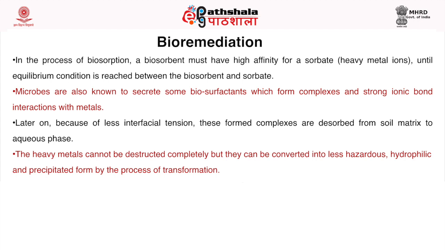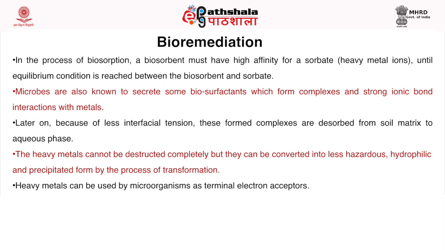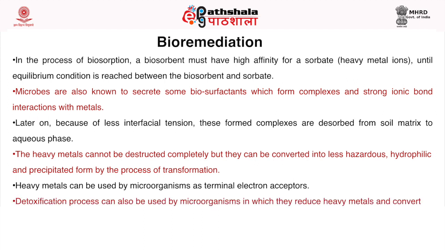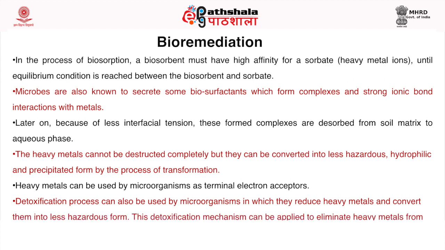As I told earlier, chromium 6 can be converted into chromium 3 or chromium 0, or they can be converted into hydrophilic forms, or they can be precipitated or transformed. Heavy metals can be used by microorganisms as terminal electron acceptors. The detoxification process can also be used by microorganisms, in which they reduce heavy metals and convert them into a less hazardous form. This detoxification mechanism can be applied to eliminate heavy metals from the contaminated site.